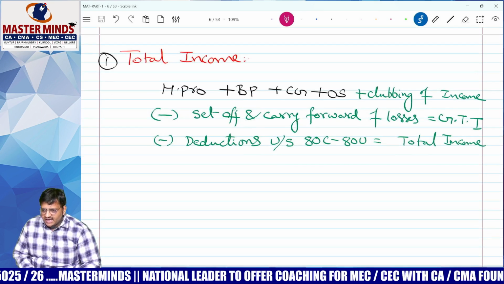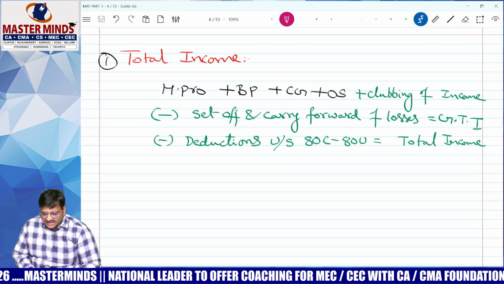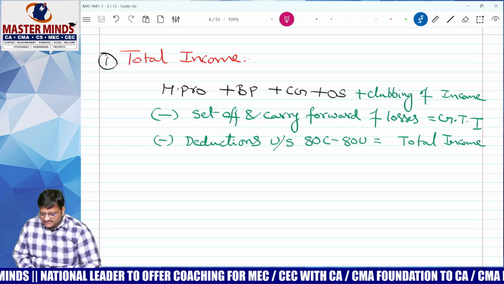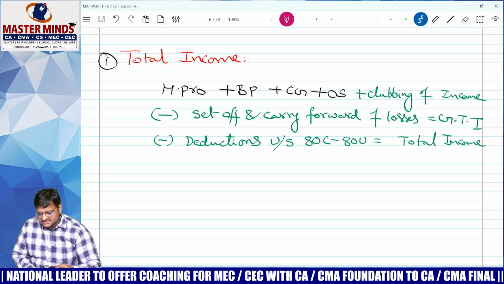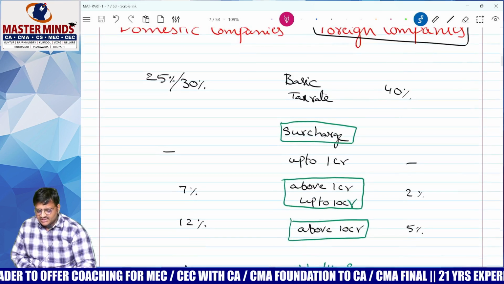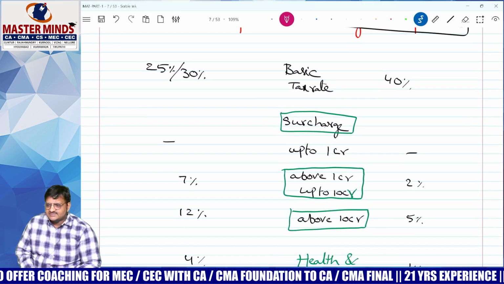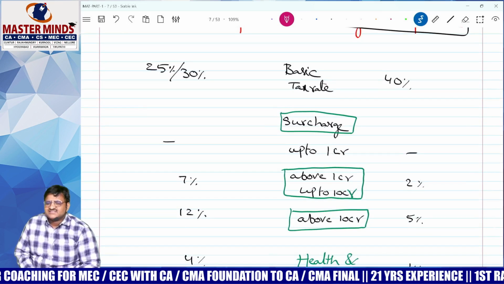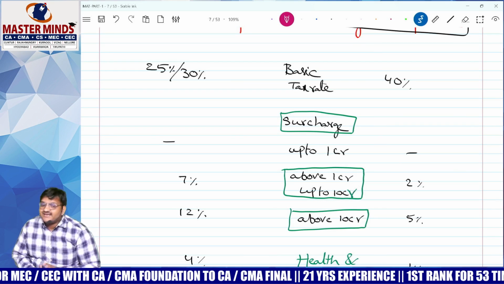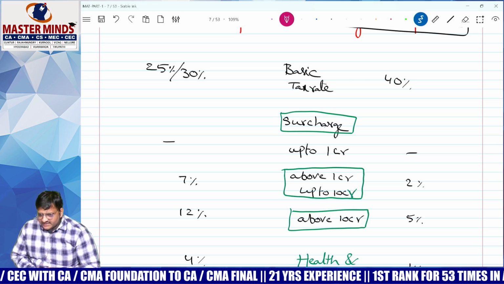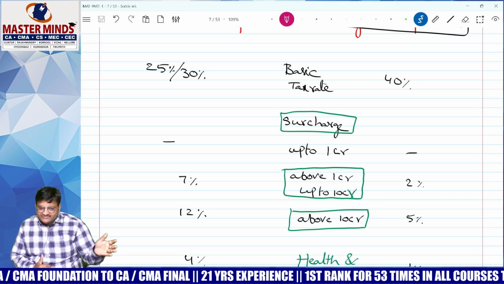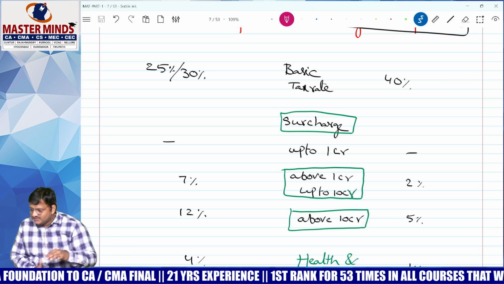See the board. House property, PGBP, capital gain, other sources, clubbing, set off, minus set off, then you will get gross total income, minus deductions, then you will get total income. Step number 2, tax liability. All domestic companies are taxable at the rate of 30%. Some companies 25%. What are those companies? None of our business right now, we will discuss later. If I explain right now, our concentration will deviate from MAT to some other topic. This is the core topic.